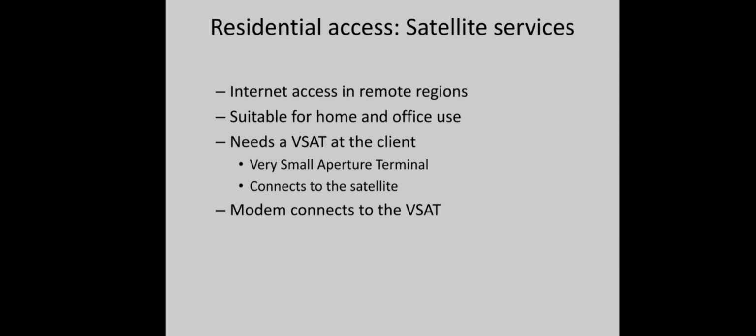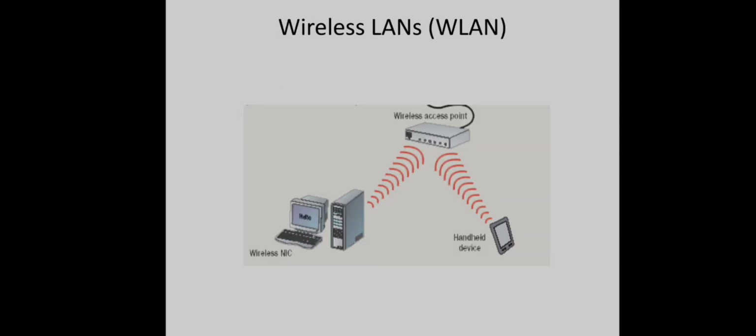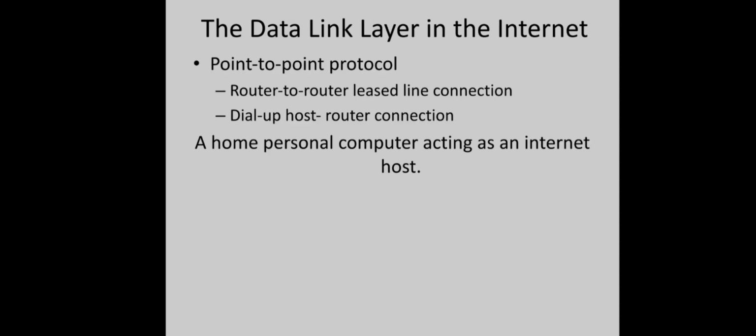And another method is wireless LANs. We can have a wireless access point from which, using radio signals, we can have internet communication. And using cellular networks also, 4G, 3G are available, right? 5G is on the way. So different cellular networks are also available to access the internet.